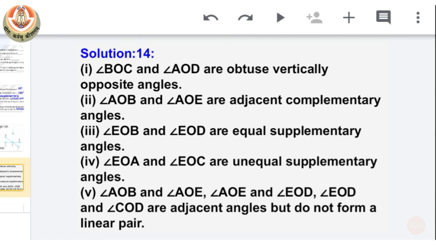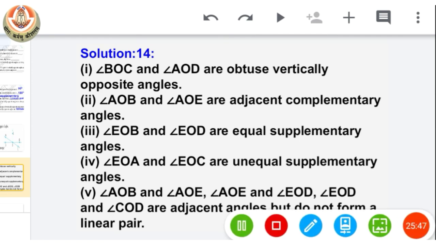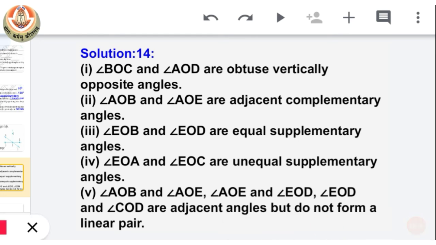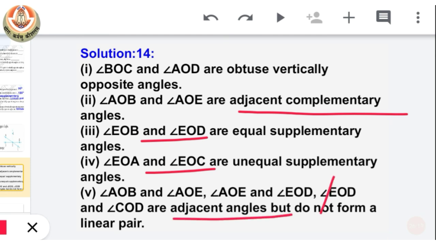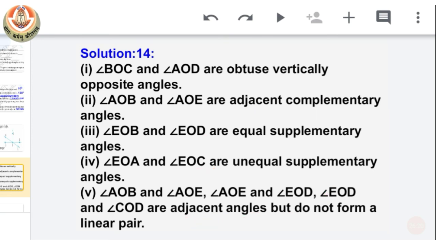The first is about obtuse vertically opposite angles. So we have BOC and AOD as obtuse vertically opposite angles. Next is adjacent complementary angles. So AOB and AOE are adjacent complementary angles. You can use your book to see the figure. Similarly, EOB and EOD are equal supplementary angles. EOA and EOC are unequal supplementary angles. And we have lots of examples for adjacent angles that do not form a linear pair.